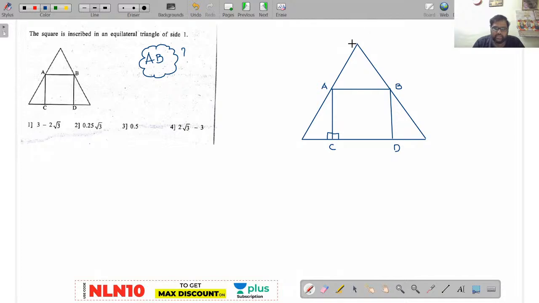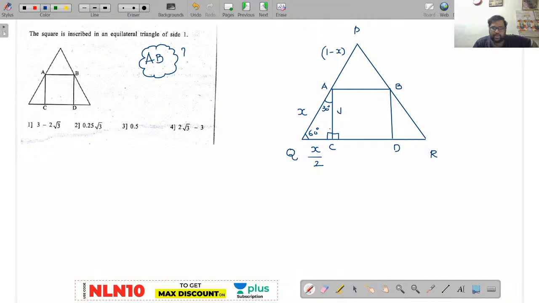Now observe here, this total equilateral triangle side length is 1. So what I will do is, I will take this as PQR. Now from A to Q, I will take as X, and from P to A, I will take it as 1 minus X. Okay. Done. Now observe here, if this is X, the hypotenuse value is X. Already you know this angle as 60 degrees. Now this angle will be 30 degrees. If your hypotenuse value is X, now see here, opposite to 30 degrees the value will be X by 2.